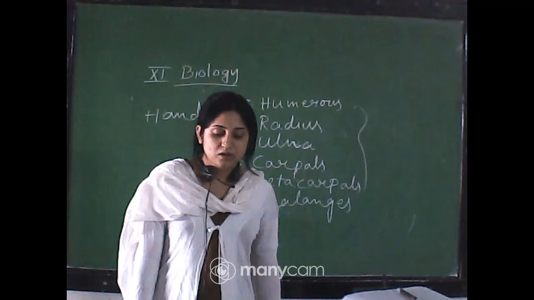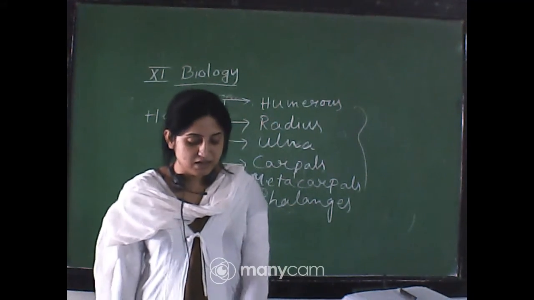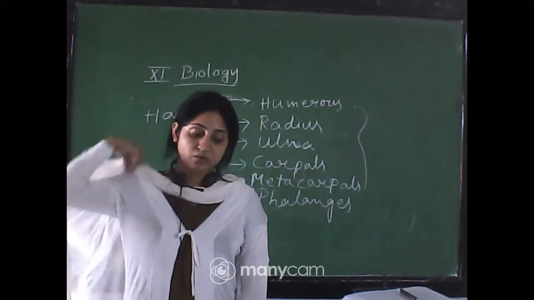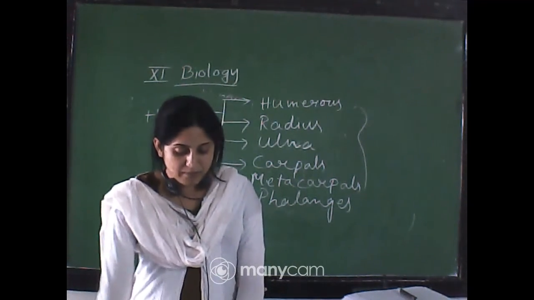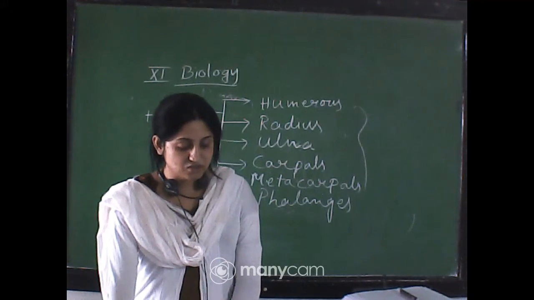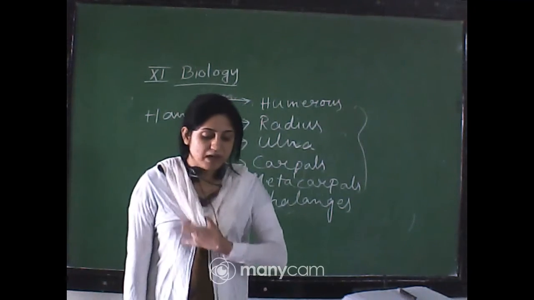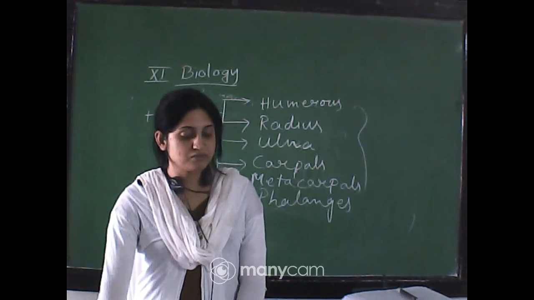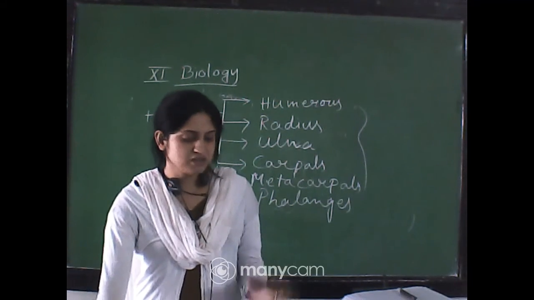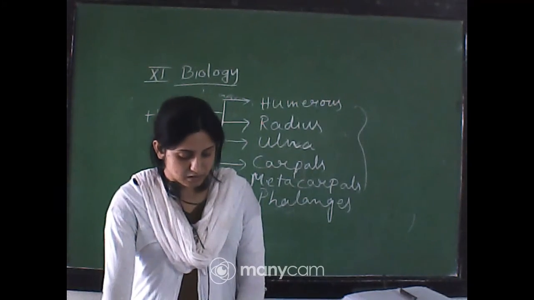Now disorders. What types of diseases occur in the muscles and joints? Myasthenia gravis, an autoimmune disorder, affecting the neuromuscular junction leading to fatigue, weakening and paralysis of the skeletal muscles. Muscular dystrophy, progressive degeneration of skeletal muscle, mostly due to a genetic disorder. So they are decreasing day by day, your muscles cannot function properly.